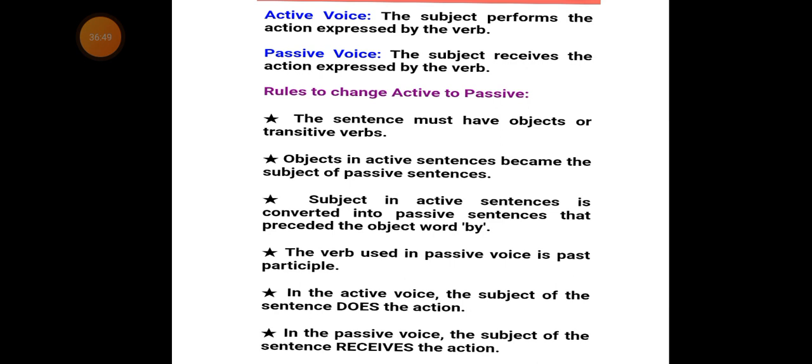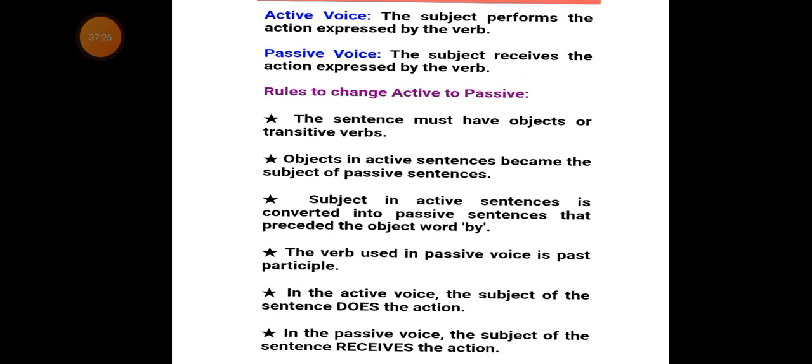The subject in the active sentence is converted into the passive sentence by the introduction of the preposition by. Now, the main verb must be in the past participle.